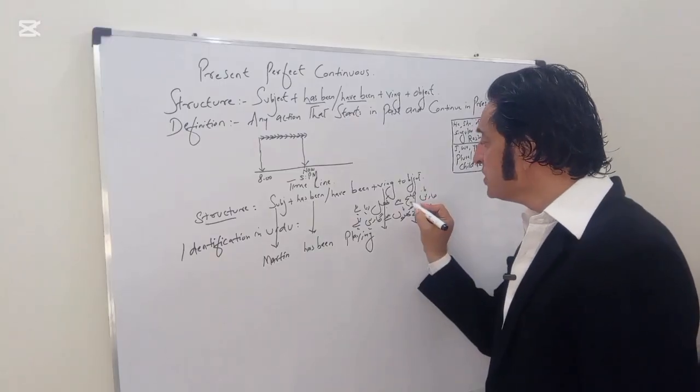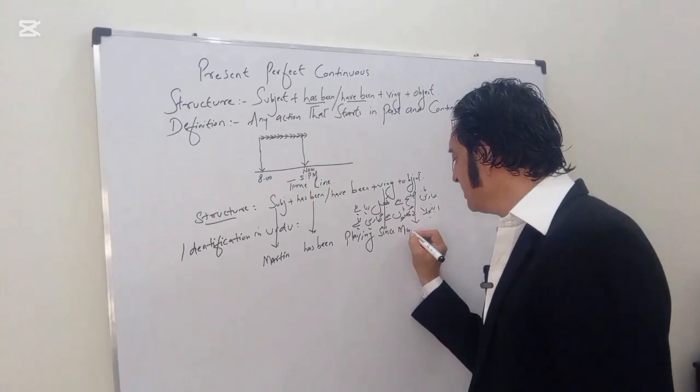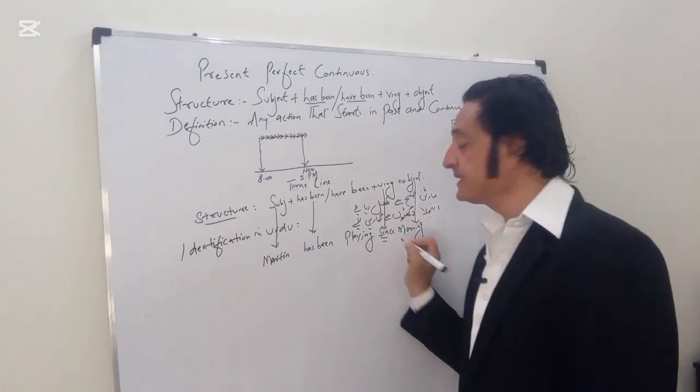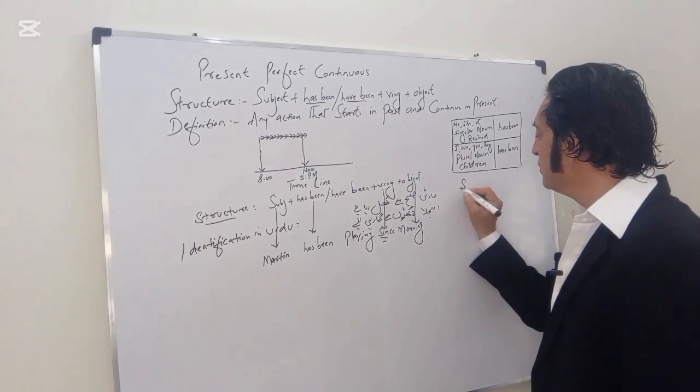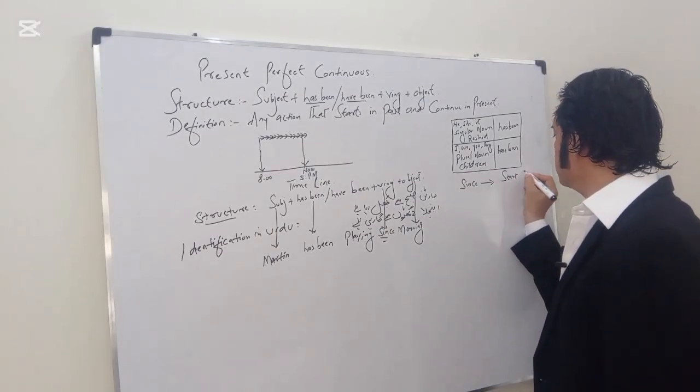Subah se, so we say since morning. Now you would be confused, why since? Since we use for start time.